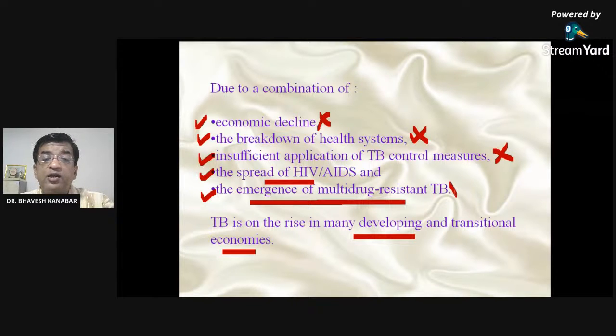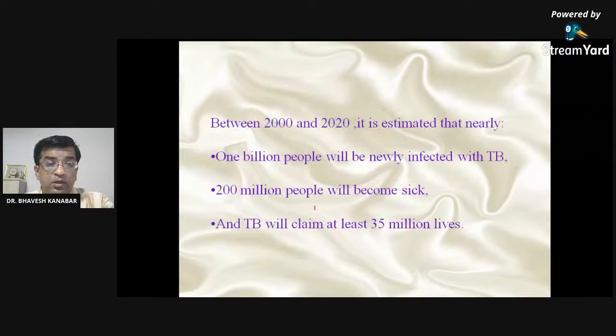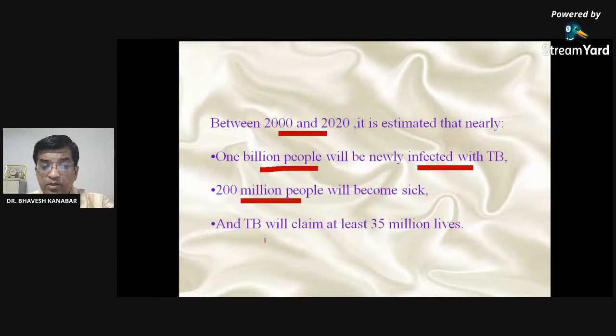But this is very much true nowadays: the emergence of multi-drug resistant tuberculosis. Nowadays, this is the most important problem in the control of tuberculosis. Multi-drug resistance means tuberculosis bacilli develop resistance against already available drugs. So these are the reasons why TB was on the rise in many developing countries in the past 20 years. Between 2000 and 2020, it is estimated that nearly 1 billion people will be infected with tuberculosis, 200 million people will become sick, and TB will claim at least 35 million lives.